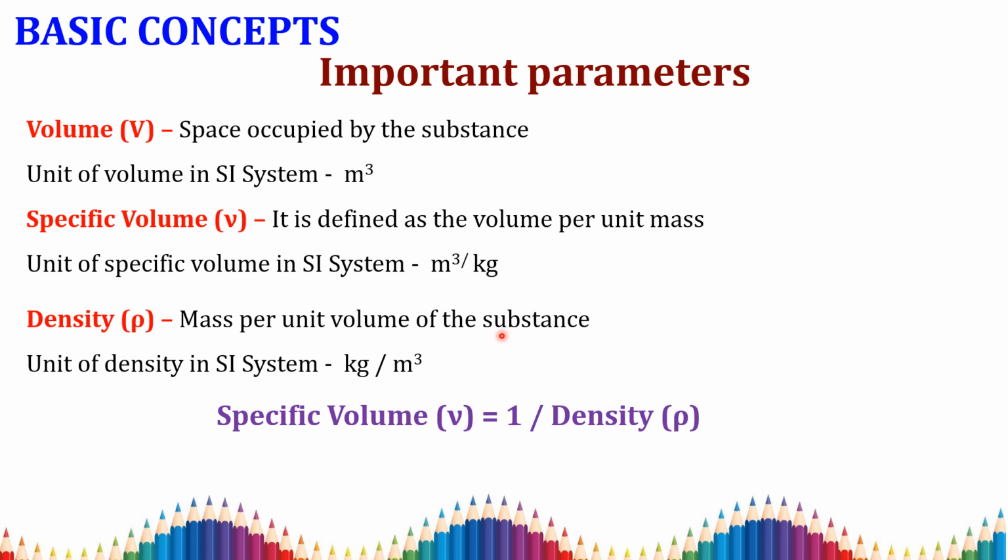Density is equal to mass by volume. The unit of density in the SI system is kilogram per meter cube. So, in other words, the specific volume and density relation: the specific volume can be written as 1 by density, because here it is meter cube per kg, and here it is kilogram per meter cube. So we can write the specific volume, small v, is equal to 1 by rho.